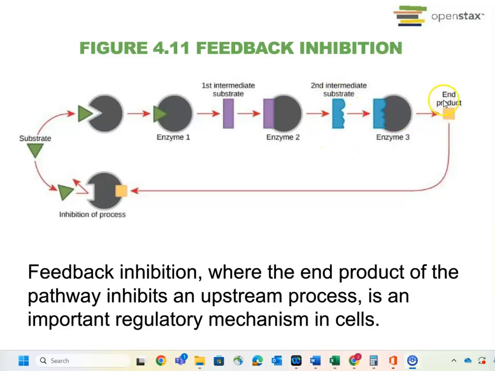Once they produce the end product, it will come back and bind to the first enzyme. This end product functions as an allosteric inhibitor. This inhibitor will change the shape of the active site. Then the substrate can no longer bind. Then the reaction will stop here.